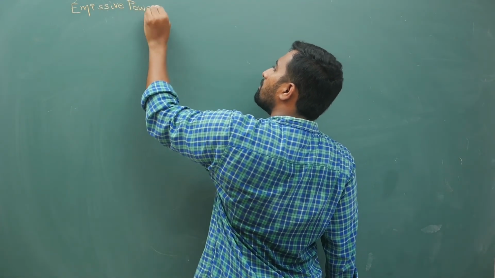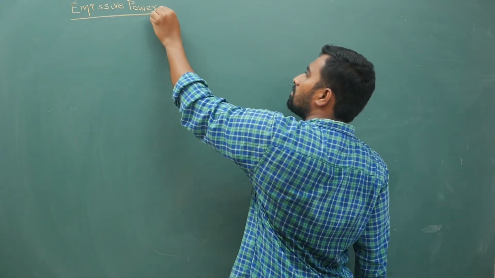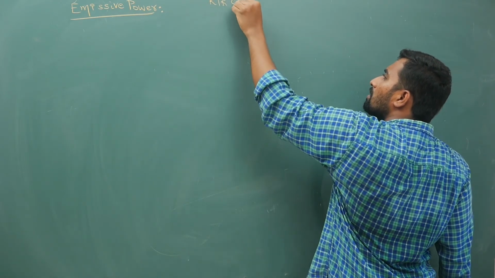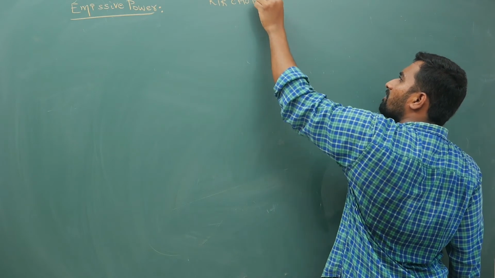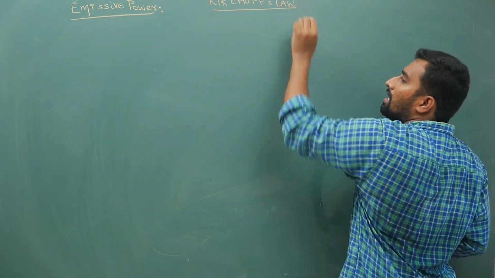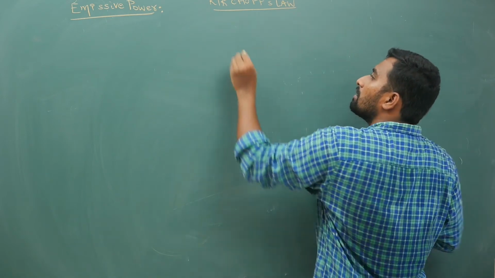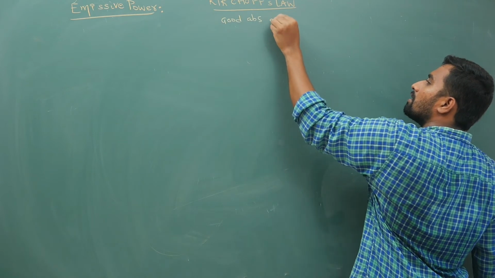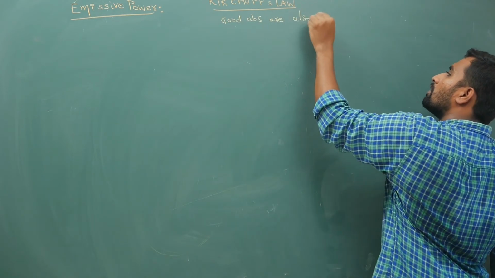Different people gave different statements of Kirchhoff's law, such as the Kelvin Planck statement, but that is not required for problem solving. Ultimately, the conclusion of Kirchhoff's law is that good absorbers are also good emitters.